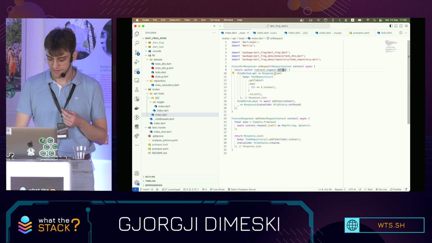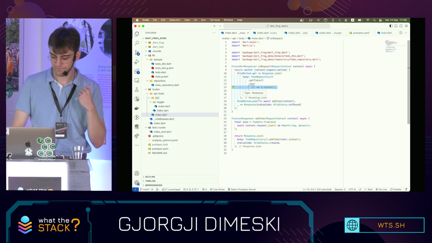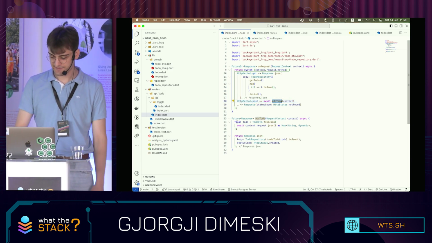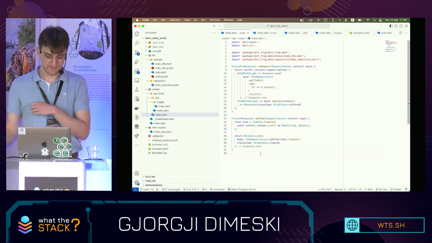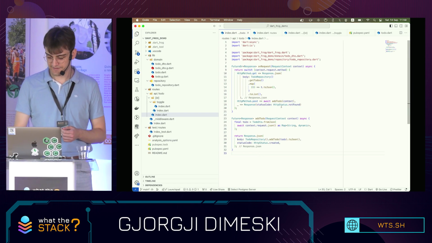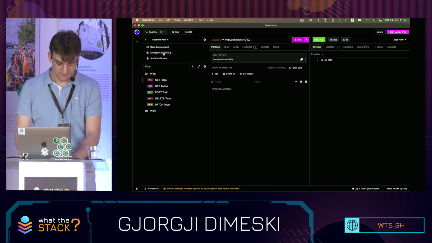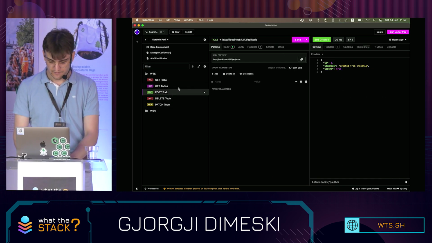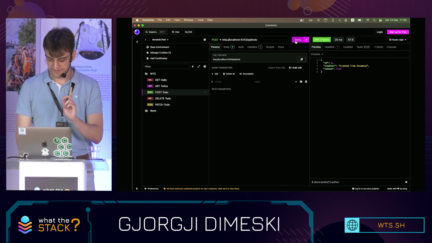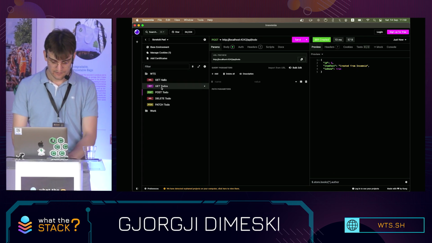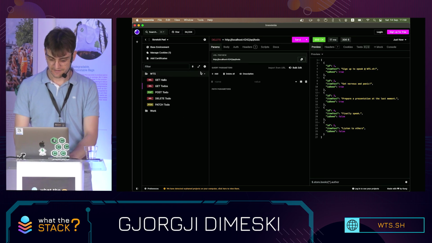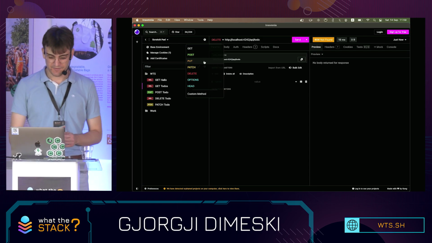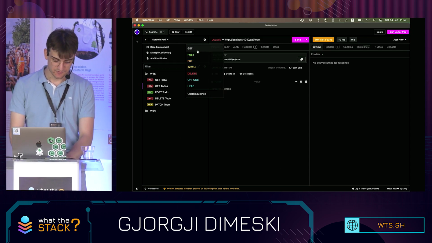If it's a get method, I get my to-dos, I map them to JSON and return them. If it's a post method, I await my add to-do method. It adds my to-do to my in-memory repository and returns the created one. And anything else, it's going to say that it's not found. Let me show you how this looks. These are all of my to-dos. I create a to-do like this. And if I try to, I don't know, say delete here, it's going to say not found. Maybe a better response code would be method not allowed, but this works as well.